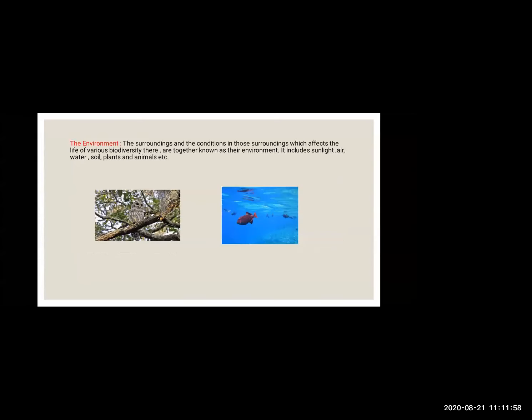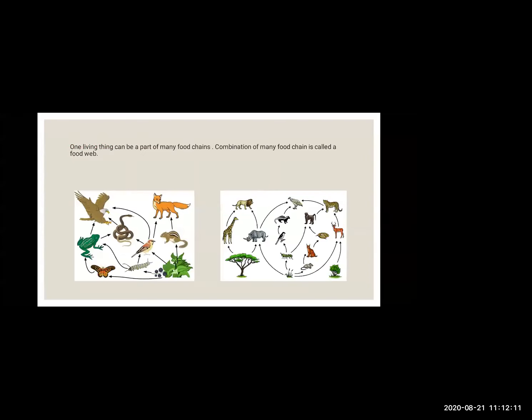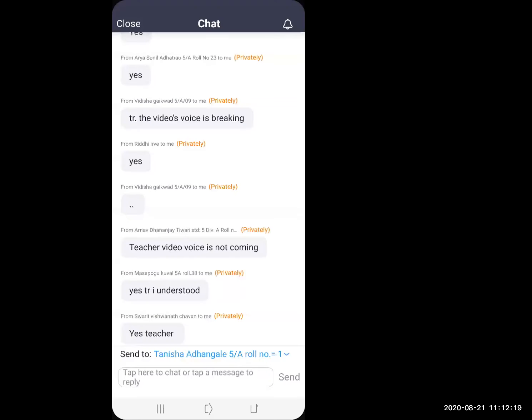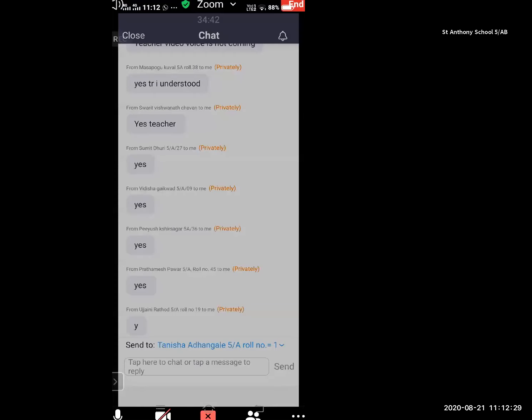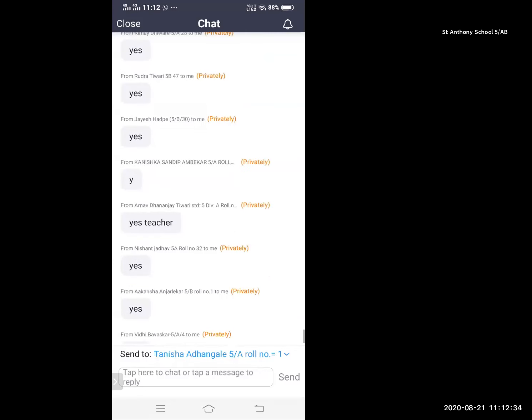Now we'll see about the environment. The surrounding and the condition. Everyone understood about the biodiversity? Come on, tell me yes, so I can understand that you understood. Let me know, bio means what? Bio means life, and diversity means a variety of life.